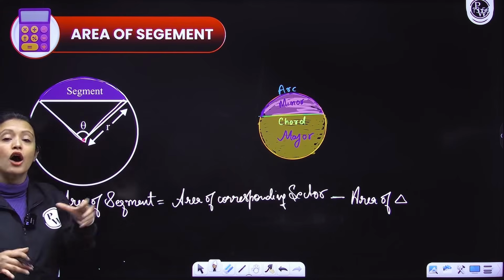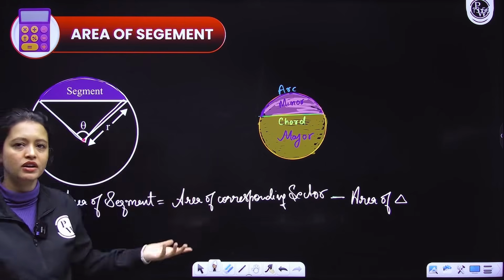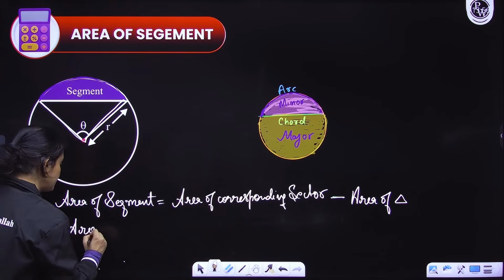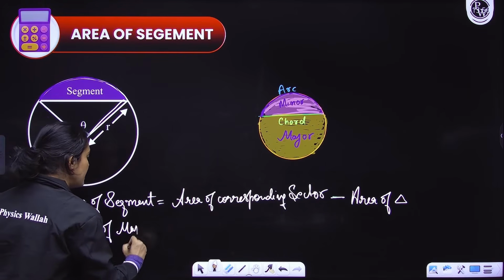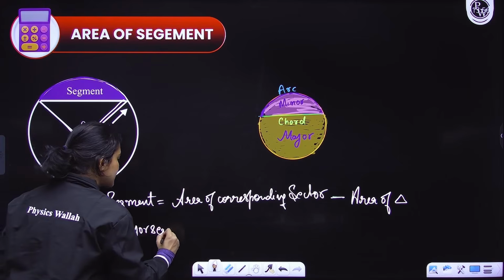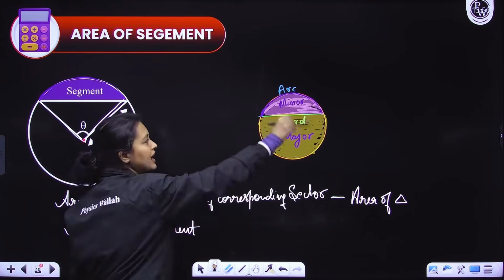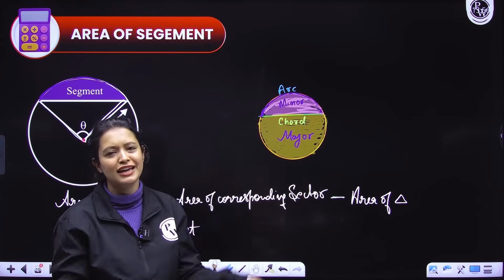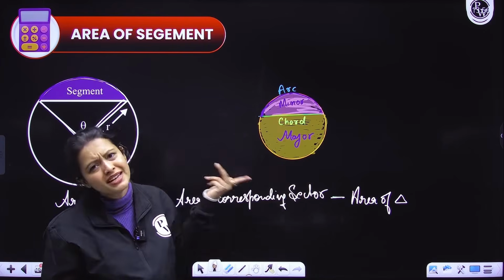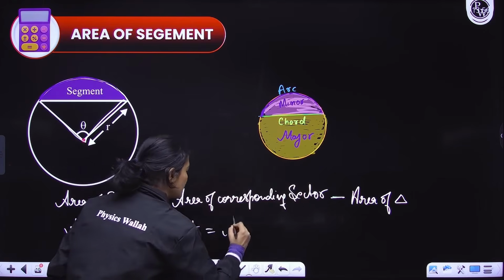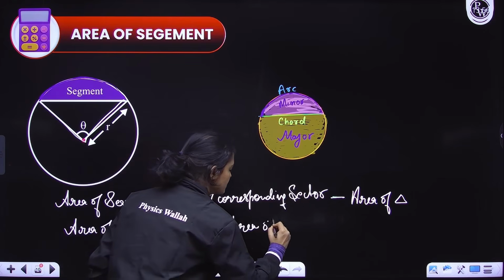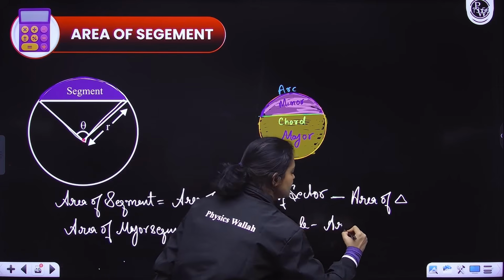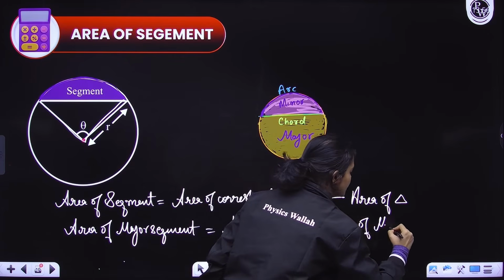Now, let's just suppose we figured out the minor segment's area. How will you figure out the major segment's area, everyone? So, area of major segment would be what? Now, see the second diagram. If I have the area of the minor segment, to figure out the area of the major segment, what I have to do is take the area of the entire circle and subtract the area of the minor segment. That's it, right? So, area of circle minus area of minor segment.